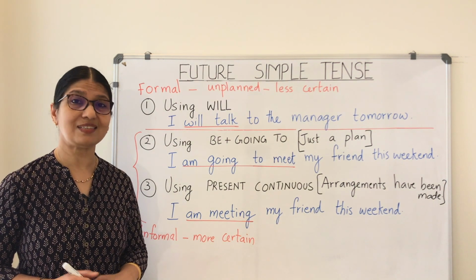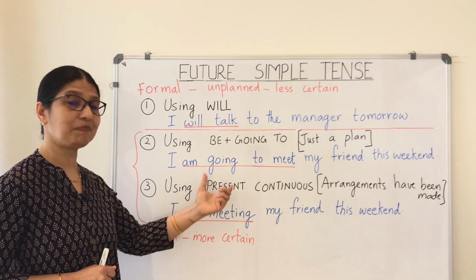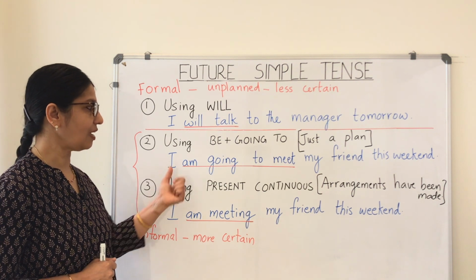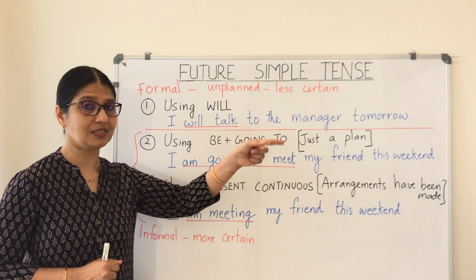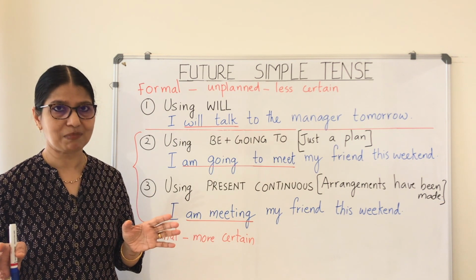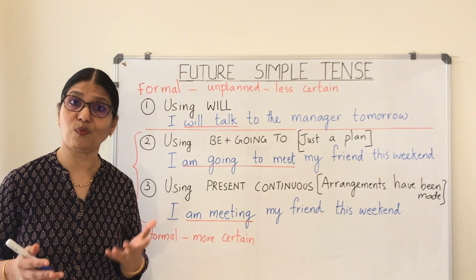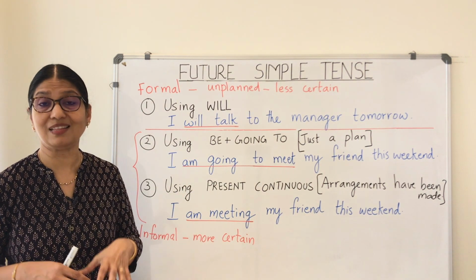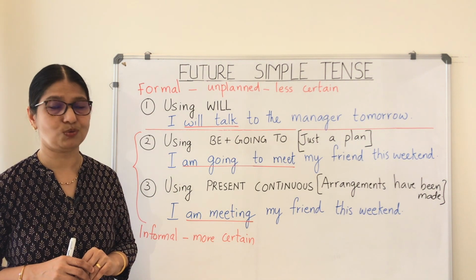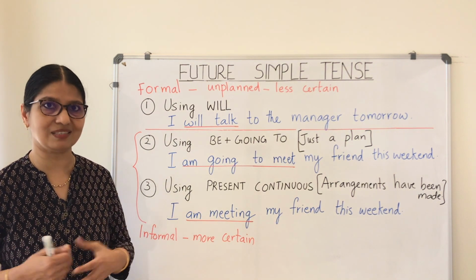In fact, there's a slight difference between the use of be plus going to and present continuous tense. What is that? When I say I'm going to meet my friend this weekend, that means that I have a plan, but I'm not very sure about when I'm going to meet him or where I'm going to meet him. That means the arrangements are not made, it's just a plan. So, it actually happening is not very certain.